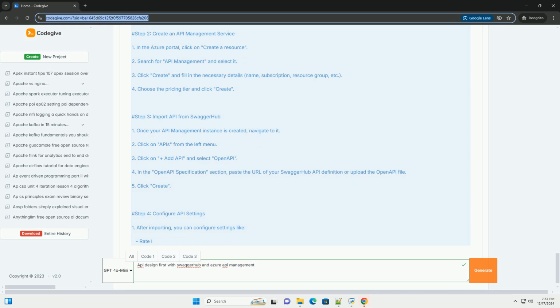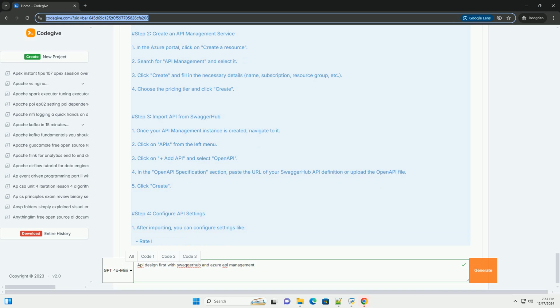content: application/json: schema: $ref: '#/components/schemas/Todo'. delete: summary: Delete a to-do item. parameters: name: id. in: path. required: true. description: The ID of the to-do item. schema: type: string. responses: 204: description: To-do item deleted.